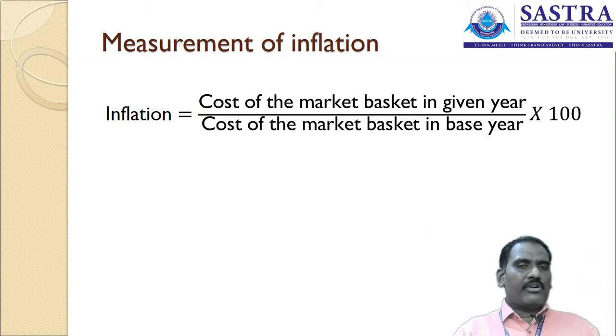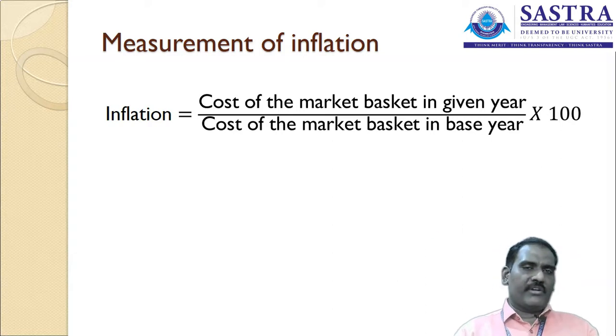Let's take the base year. If I have constructed this particular index for calculating inflation, I have taken 2019 as the base year, and the current year is going to be calculated based on the given calculation.